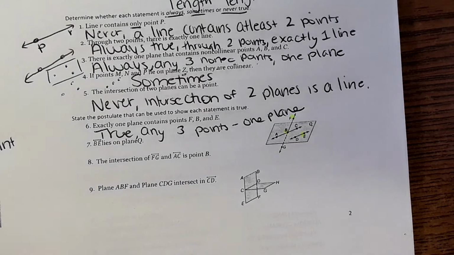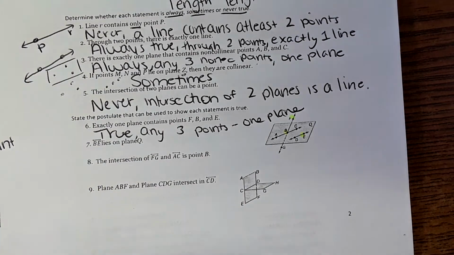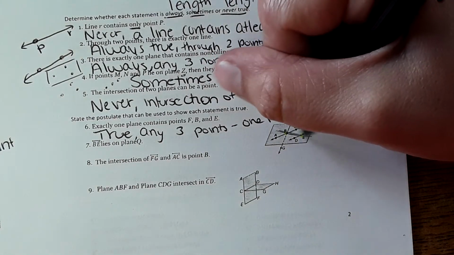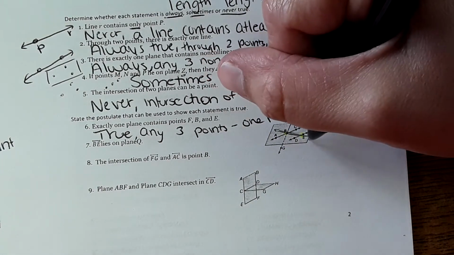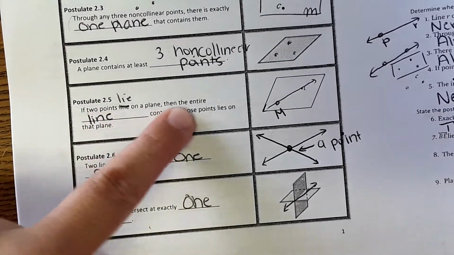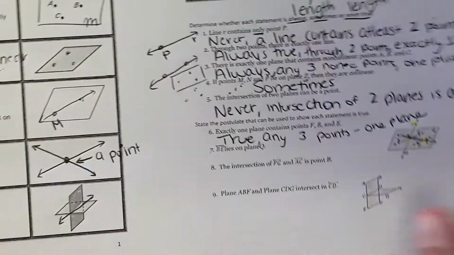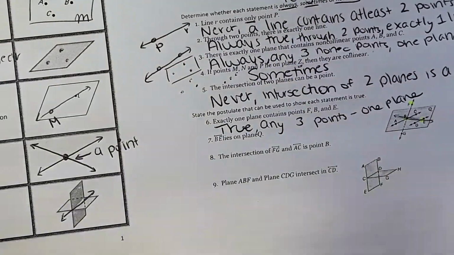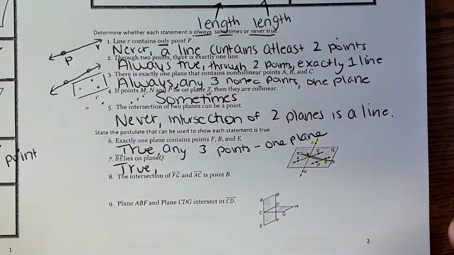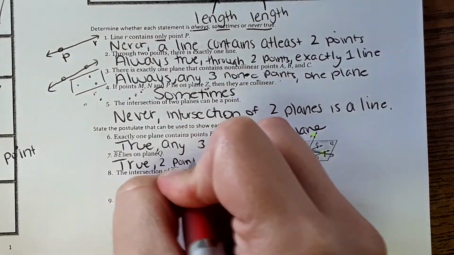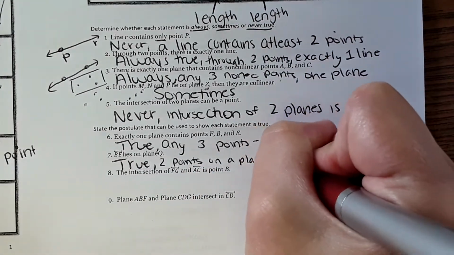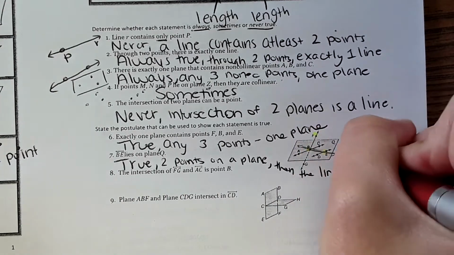And next one, it says line BE lies on plane Q. Okay, here's point B, here's point E. There is no line drawn through there, but it doesn't mean there couldn't be a line drawn through there. So any 2 points, there is a line that lies on the same plane. That was actually one of our postulates over here. If 2 points lie on a plane, then the entire line containing those points lies on the plane. So this is true. And how do I say it briefly? 2 points on a plane, then the line is on plane.